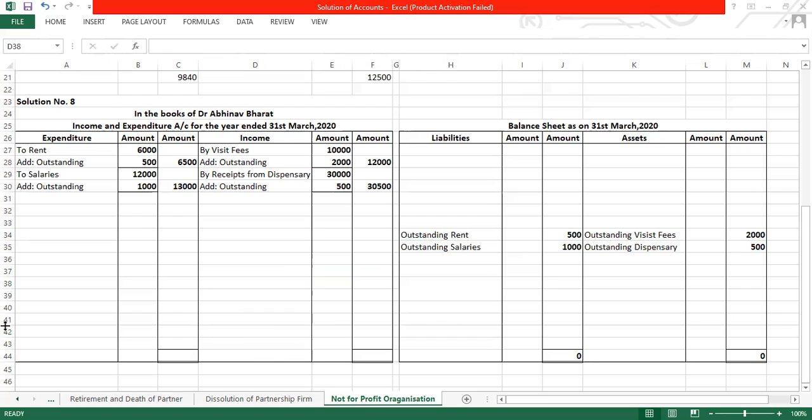Okay. So the next adjustment is stock of drugs is 1,000. Stock of drugs मतलब at the end of the year उसके पास जो medicines है, drugs है, वो 1,000 रुपए के बच गए हैं. So that he can use it in the next year. So let us see what is the spending that he has done for the drugs. He has spent 7,000 rupees. From that, there is a stock left with us. Or you can see closing stock over here.